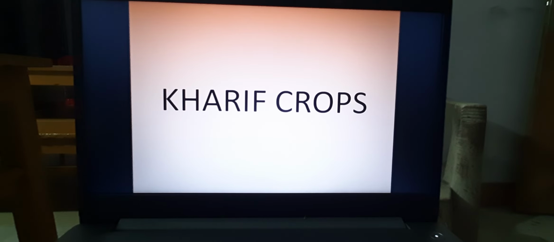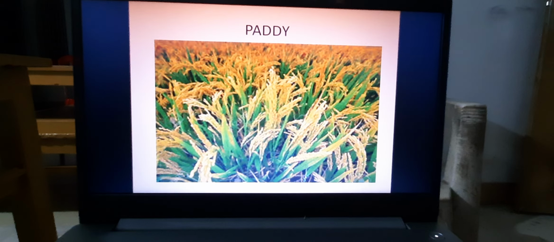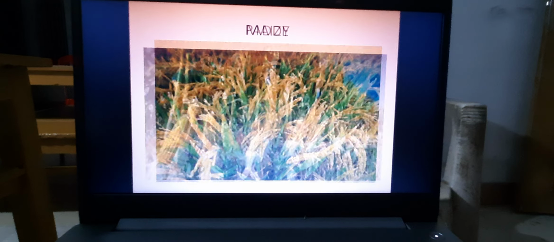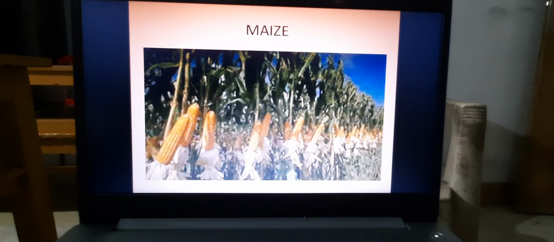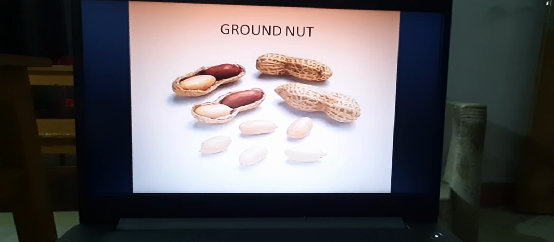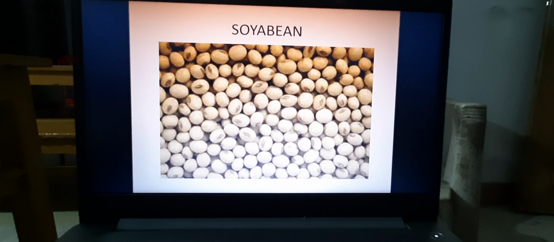So Kharif crops, as I have told, paddy is mainly a Kharif season crop, then maize, peanut, soybean.